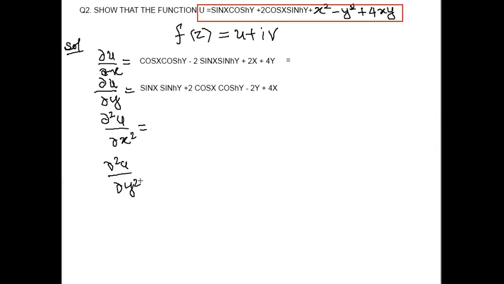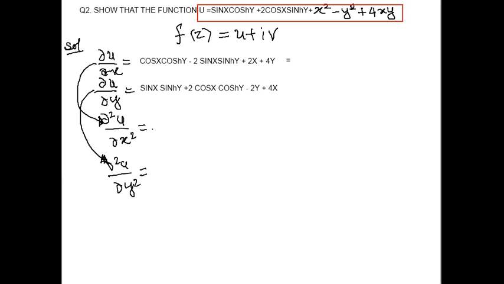One more time, when we differentiate with respect to x, we will get this. When we differentiate this equation one more time with respect to y, we will get del 2u by del y square. So now I proceed.